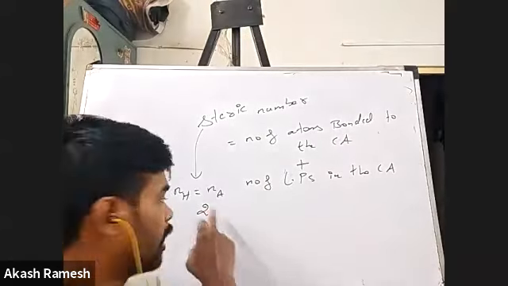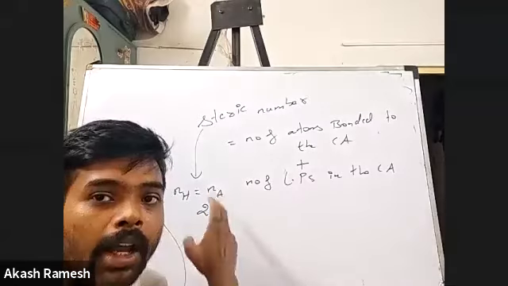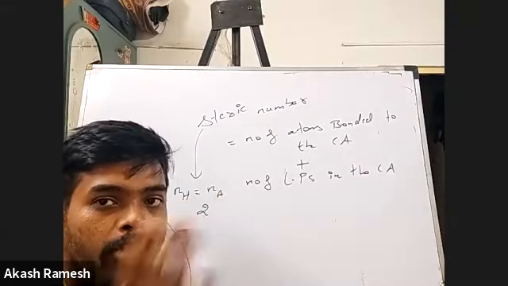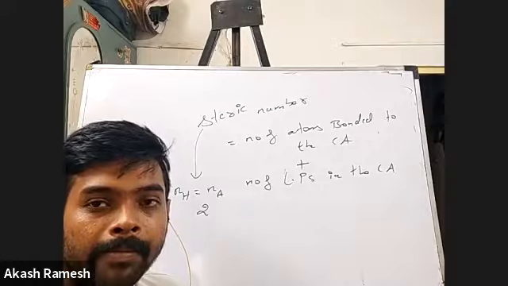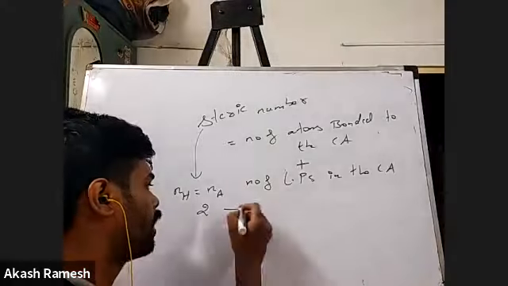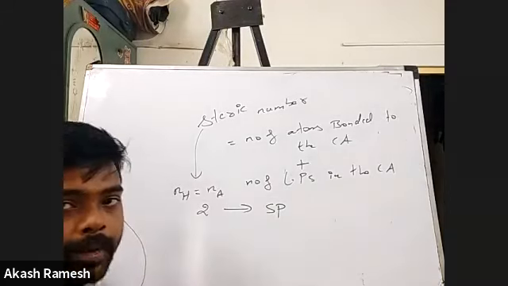Where do you have 2 atomic orbitals combining? If the steric number is 2, that means 2 atomic orbitals are combining, and so 2 hybrid orbitals are formed. Where do you see that happening? In s plus p. Exactly, in sp hybridization. So whenever you find the steric number value as 2, that corresponds to sp hybridization.